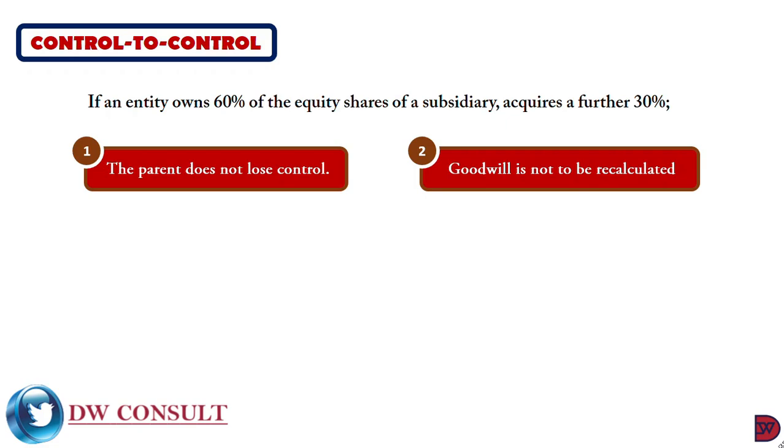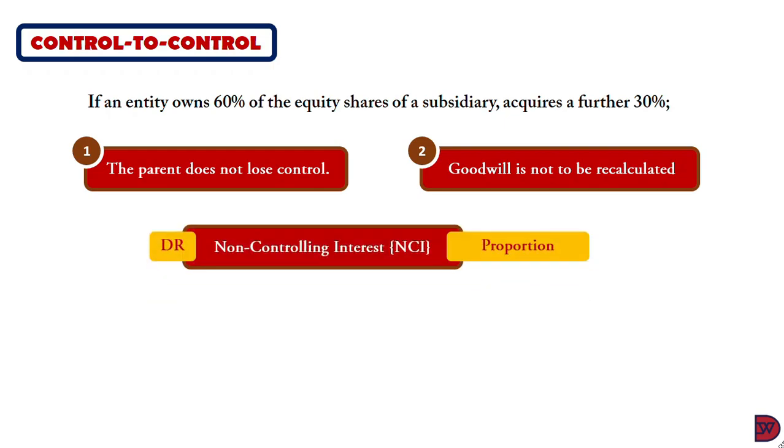So what will happen is that the transaction will be between the parent and the non-controlling interest because cash will reduce because they are purchasing extra shares. The non-controlling interest stake will also reduce. So we'll have to debit non-controlling interest. Non-controlling interest is recorded in the equity section of the consolidated statement of financial position, meaning it has a credit balance. To reduce it, you debit it with a proportion. We'll see it in the test of our understanding that we'll be working out very soon.